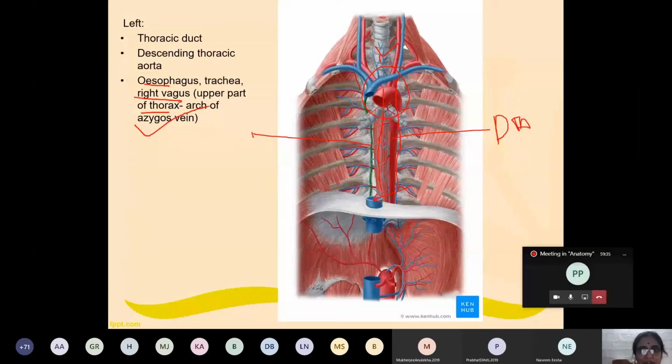This is the bifurcation of the trachea. In addition, at this point there is a nerve. What is the name of the nerve? Vagus nerve. I would have shown you everything in the dissection cadaver. So later on, we'll show you the right vagus nerve. So these are the structures related towards the left side of the azygous vein.